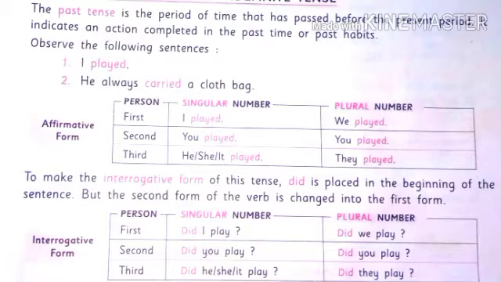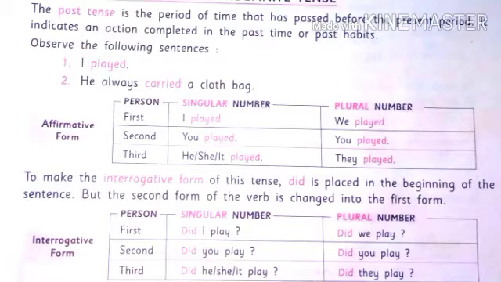Affirmative form. First person singular number, I played. In plural number, we played. Second person, you played. In singular number, and in plural number, you played. Third person in singular number, he, she, it played. In plural number, they played.